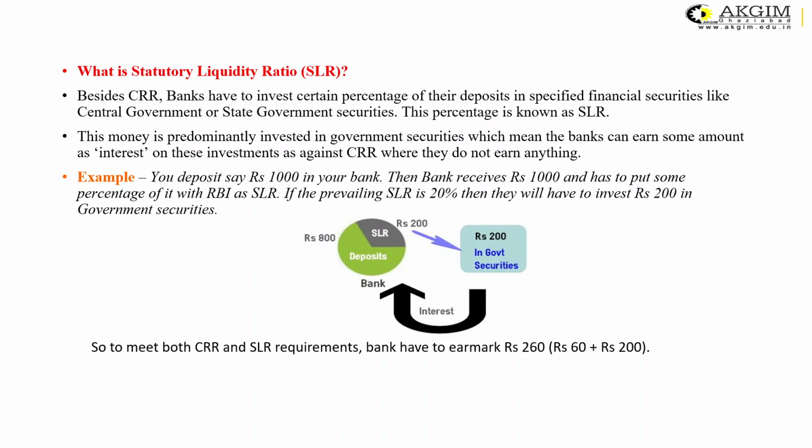That means rupees 200 plus rupees 60, they have to go with whatever was suggested by the RBI, and the bank only has the rest of the amount. If you subtract these 260 rupees from 1000, you will get 740 rupees. This is the amount that the bank can invest on its own, wherever it wants to invest.